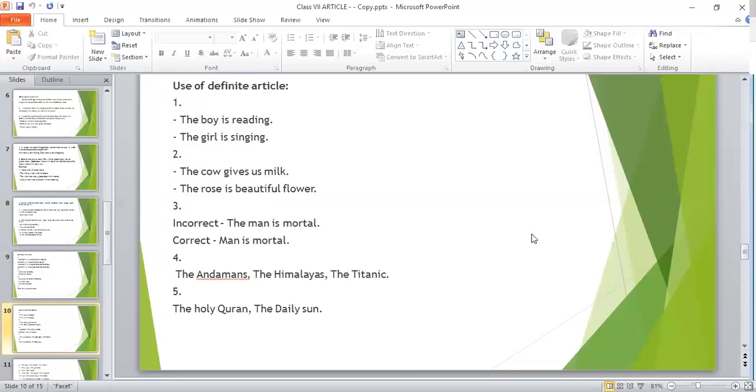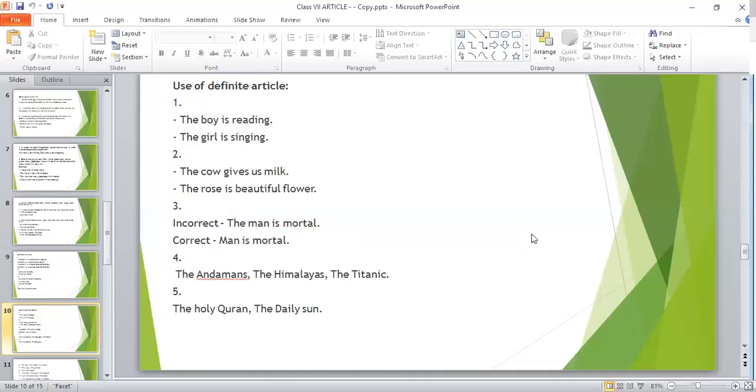Now, the cow gives us milk. Dear kids, see here, cow indicates the nation of cow. Okay, and so we have used the here, and the cow indicates the plural form of cow. Okay, it's not a singular form of cow.